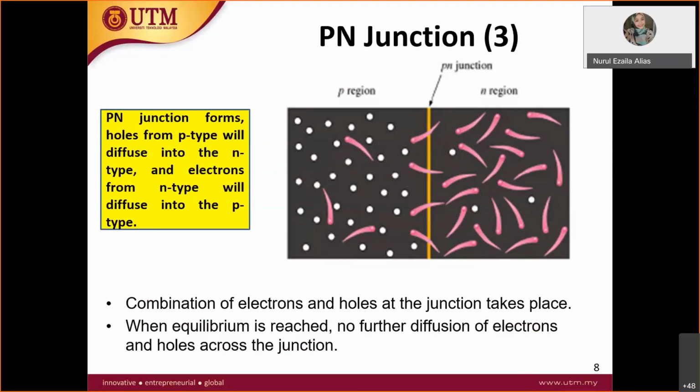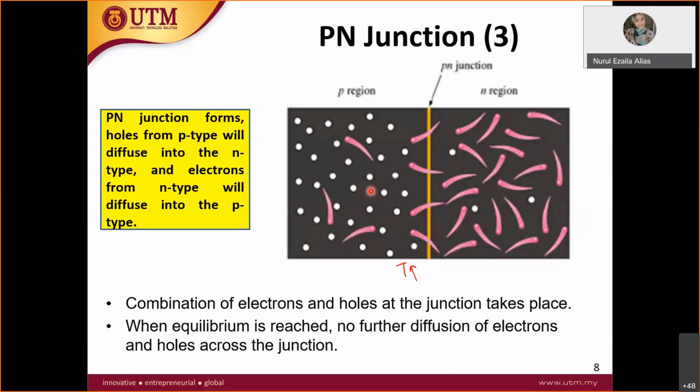At 0 Kelvin, no one is moving. It is unexcited, so it stays at its place. But at a high temperature, everyone is moving, because everyone gets excited by the energy from the temperature.